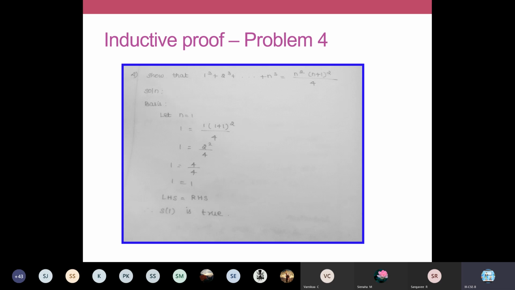This is a sample exercise I have given. This problem has not been asked even once. Only the first 3 problems and divisibility by 13, repeatedly, some certain set of problems they are asked. This you can take it as a practice problem. 1 cube plus 2 cube up to n cube is equal to n squared into n plus 1 the whole squared by 4. Complete this in your notebook. Okay, I am not going to show the entire answer.